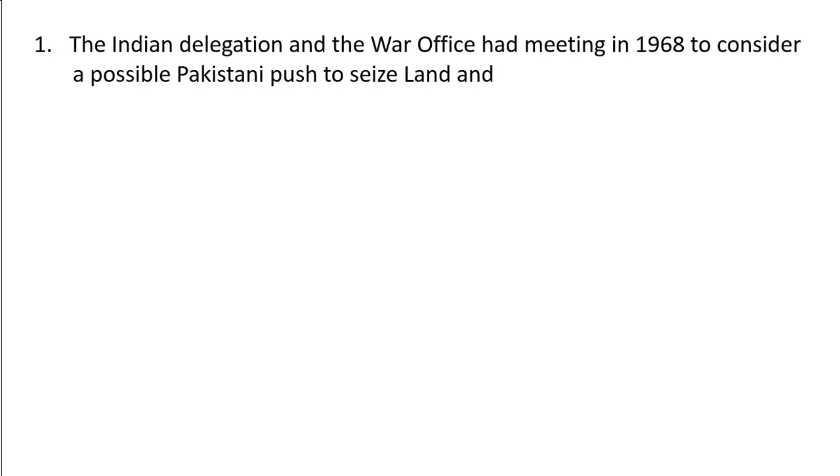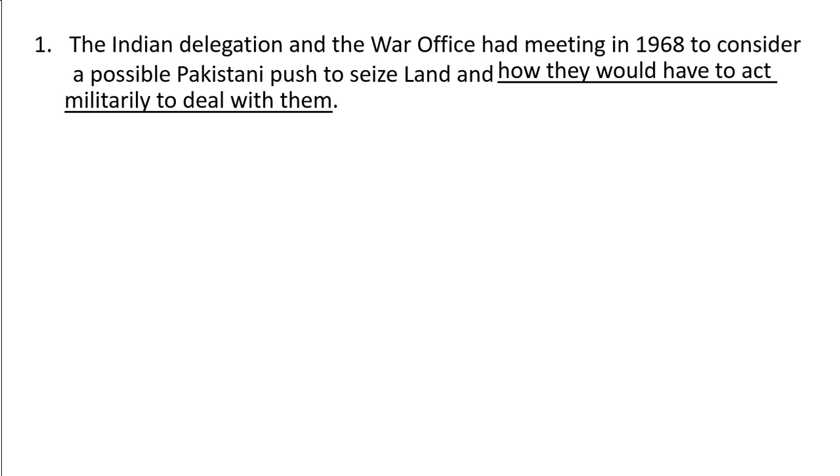Now, the first question here for sentence correction is, as usual, we should start reading. First, we should understand what the passage is about, what the errors are, and how to identify errors in sentence correction. So here: the Indian delegation and the War Office had a meeting in 1968 to consider a possible Pakistani push to seize land and how they would have to act militarily to deal with them. So this is our first sentence.